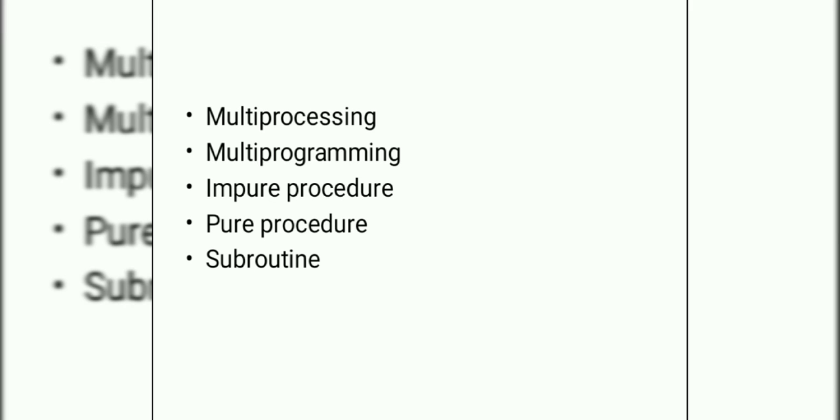Subroutine is a body of computer instructions designed to be used by other routines to accomplish a task, and it is of two types, and they are open and closed.